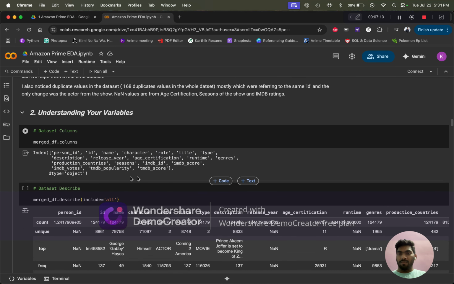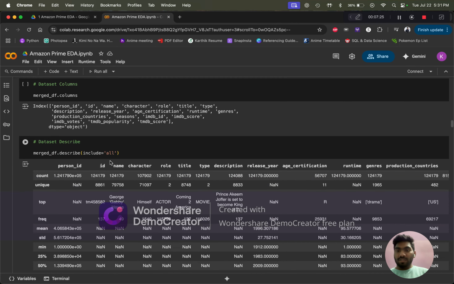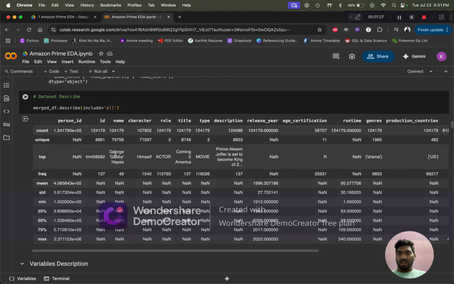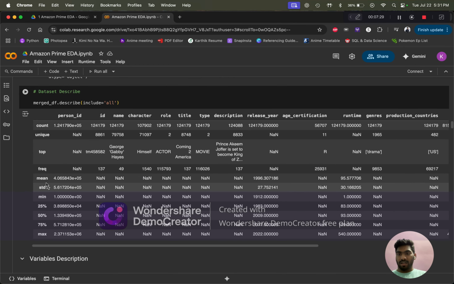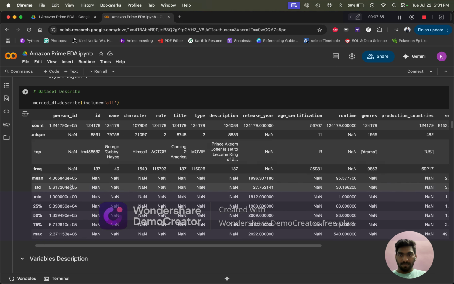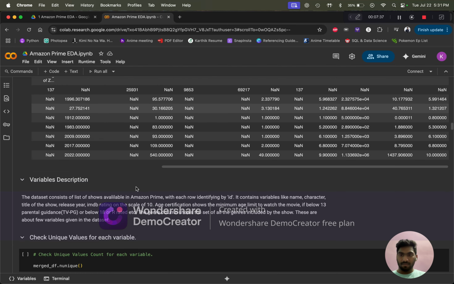Now we are seeing what columns are present in the dataset: person ID, name, character, role, title, type, description, etc. We are describing the dataset: the mean, standard deviation, minimum value, maximum value, and the quartile values for every column.